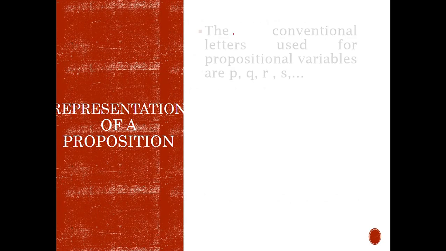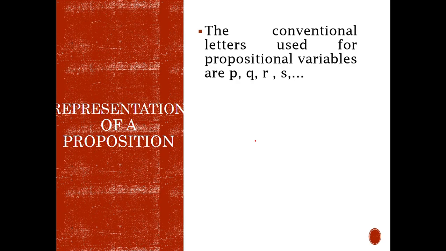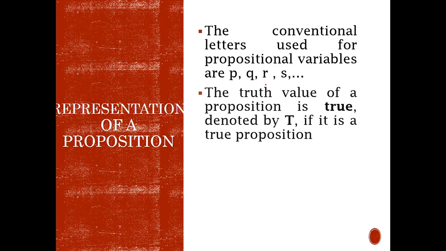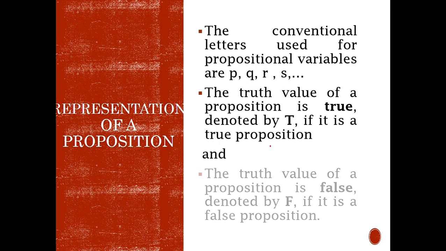Now that we have defined the proposition, let's see how they are represented. The representation of propositions is with the help of small variables p, q, r, s. And the truth value of the proposition, whenever it is true, we write capital T, and whenever it is false, we write capital F. So we need to tell here the truth value.